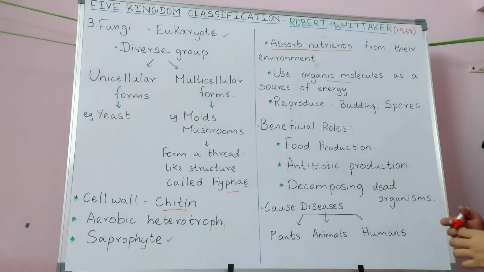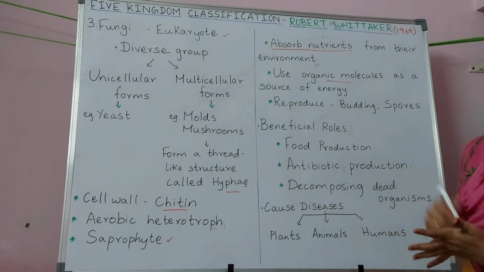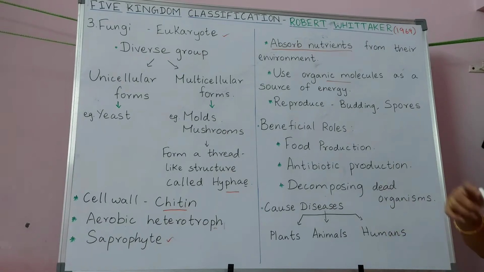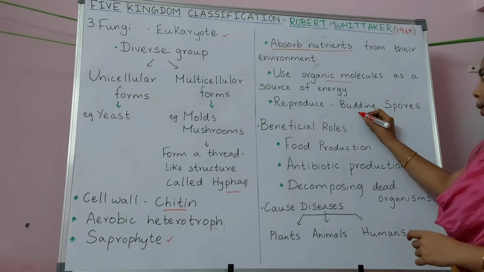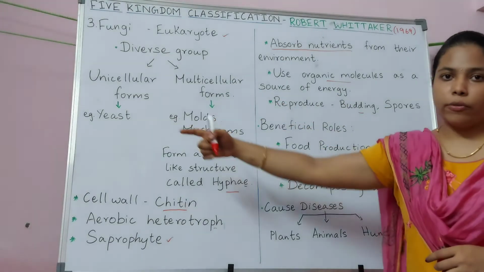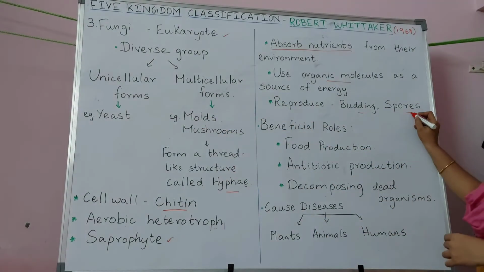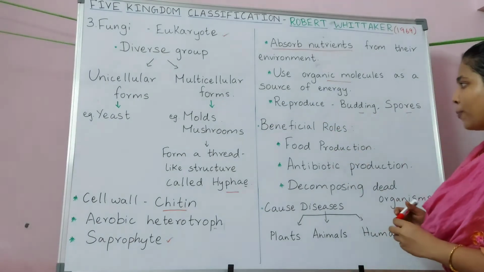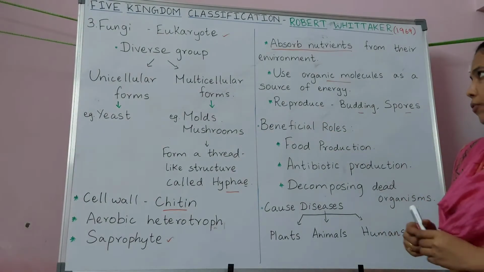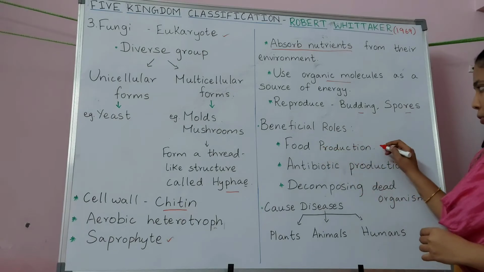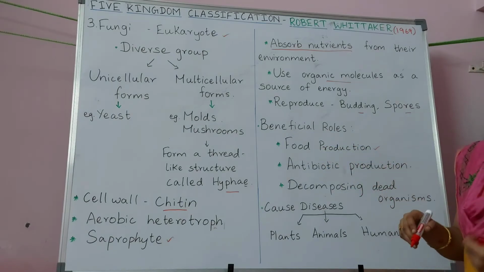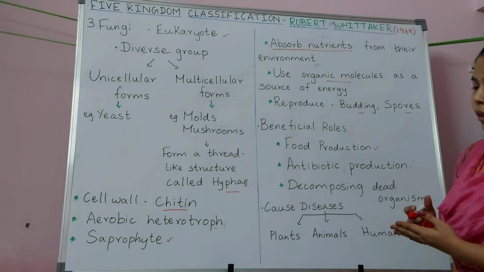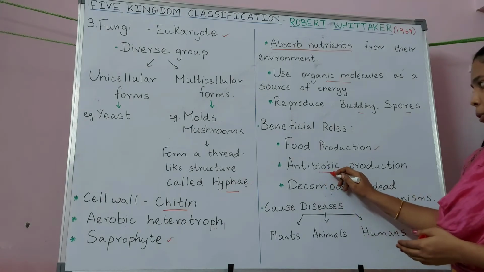a source of energy. And moving on to the reproduction of fungi, they reproduce by budding. Budding is evident in unicellular forms, and spore formation is evident in multicellular forms. And the beneficial roles of fungi are they help in the production of certain foods like bread, batter, and they also play a major role in the production of antibiotics.